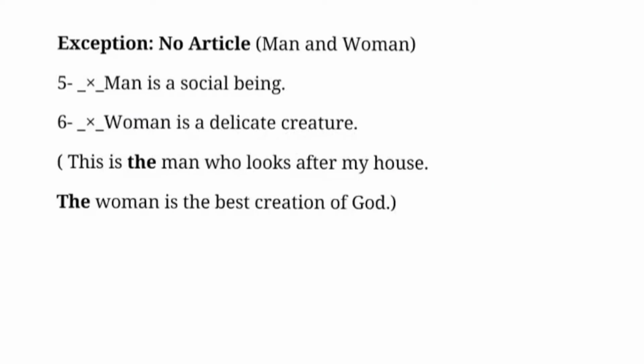Okay, you have to be a little bit careful while applying this use, because when man and woman show all of its kind, no article is used with them. For example, man is a social being and woman is a delicate creature. You have noticed that I don't use any article with them.